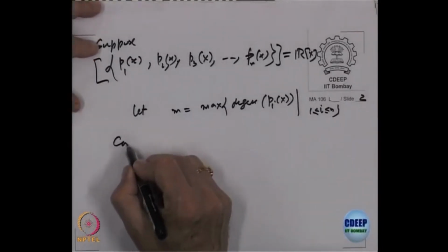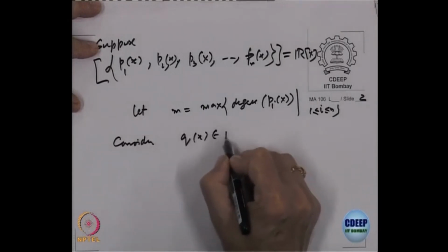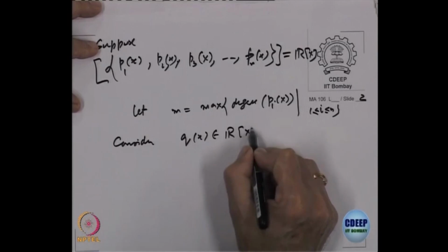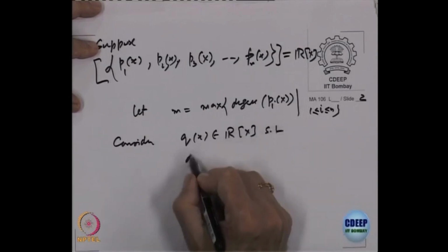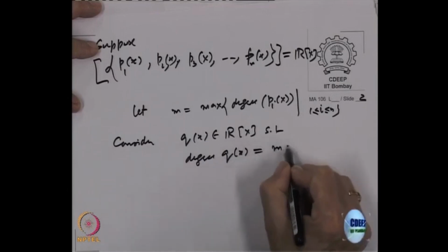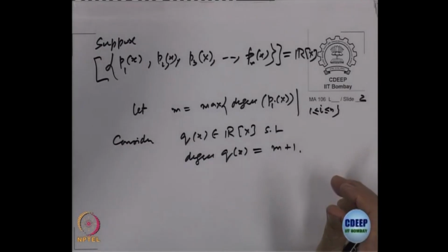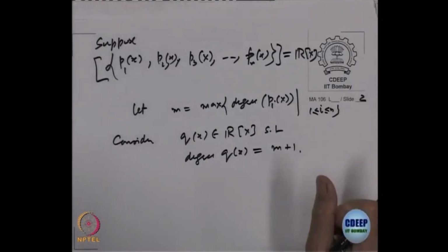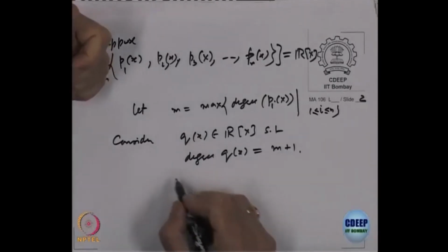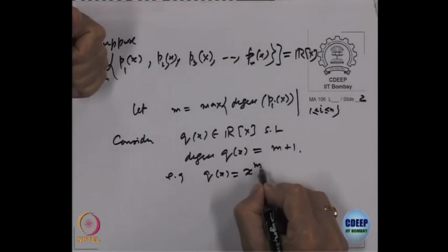Consider a polynomial q(x) such that degree of q is equal to m plus 1. R[x] is all polynomials, so pick any polynomial of that degree. For example, I can take q(x) to be equal to x to the power m plus 1 itself.